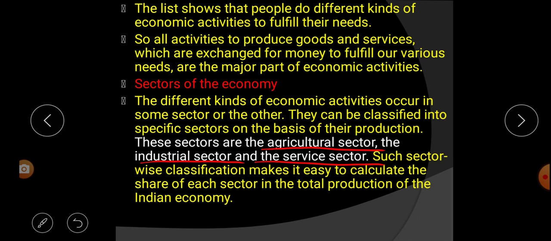Such sector-wise classification makes it easy to calculate the share of each sector in the total production of the Indian economy.